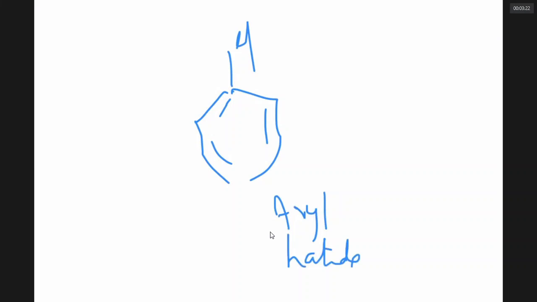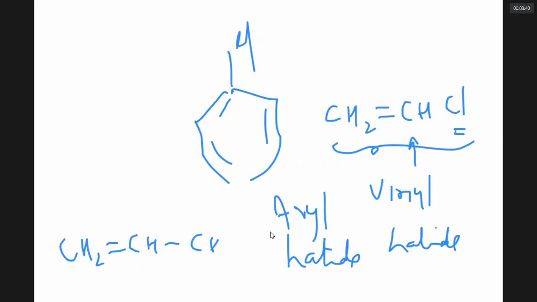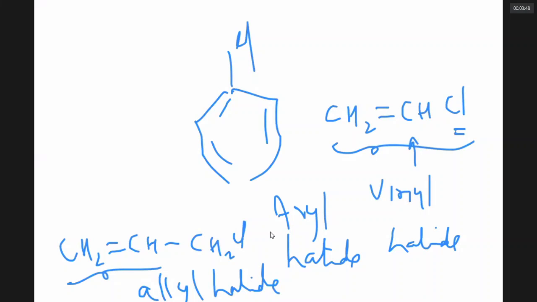If the Cl is bonded to a carbon that is having a double bond like this, it is called vinyl halide. And if the Cl is bonded to a carbon that is in turn bonded to C double bond C, it is called allyl halide. Let us be familiar with these five names.